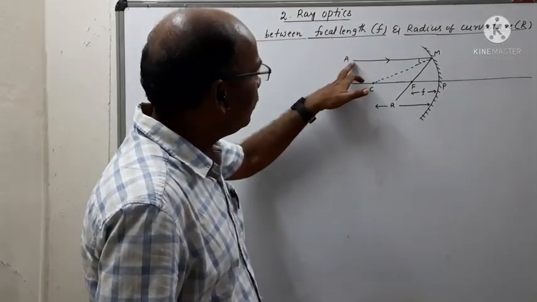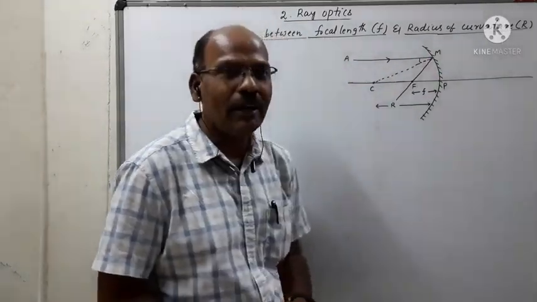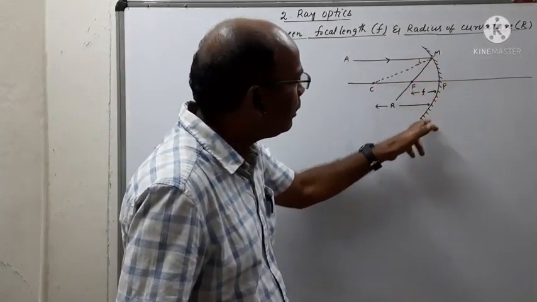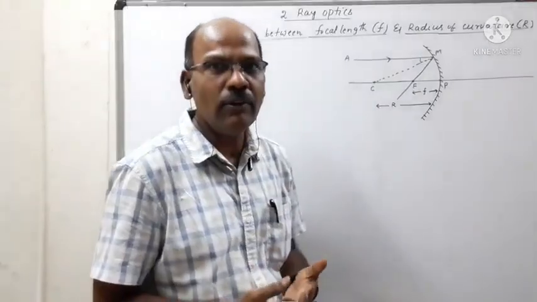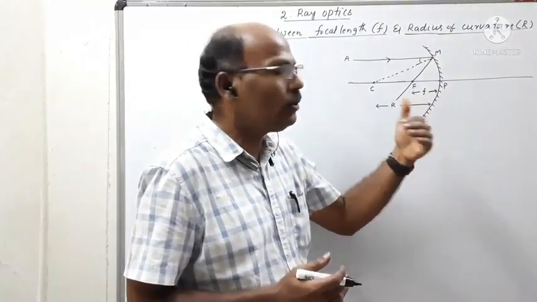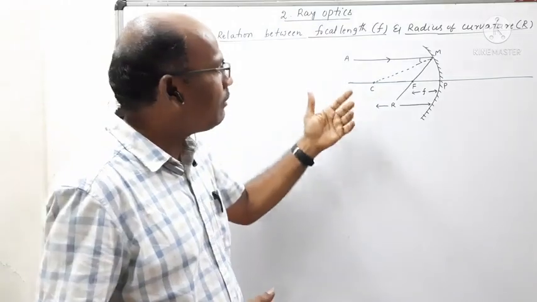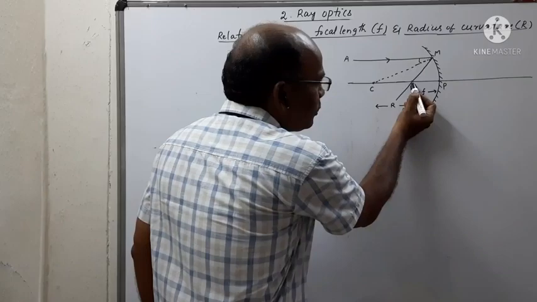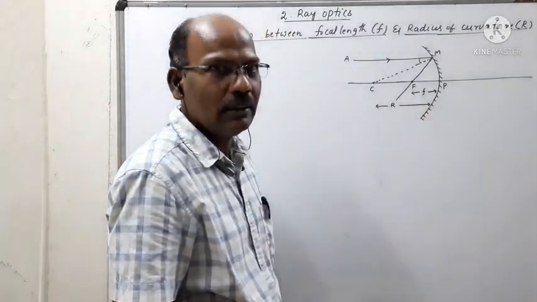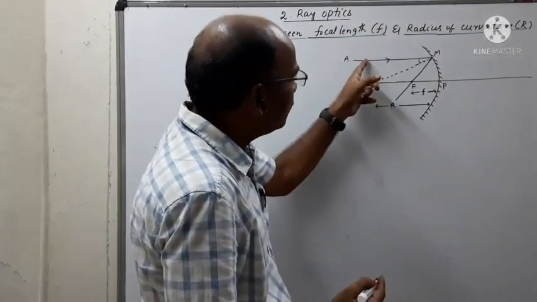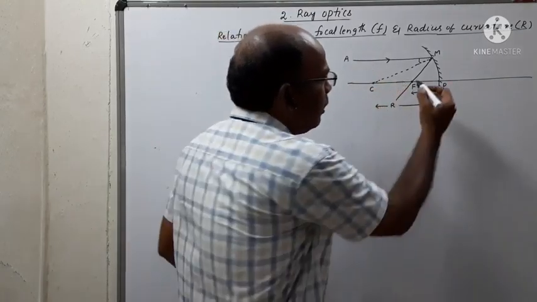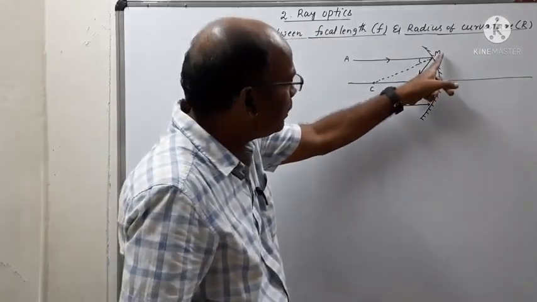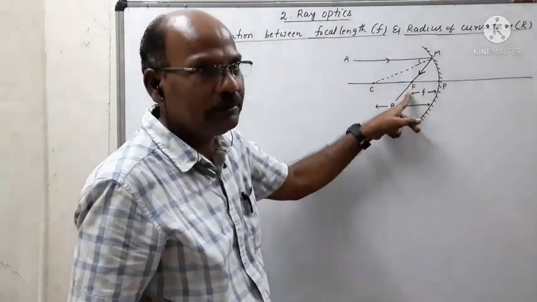Let us observe: AM is the parallel ray which strikes at point M on the reflecting surface of the concave mirror. According to rule 1, a ray which is parallel to the principal axis passes through the principal focus after reflection. So according to the first rule, this ray passes through the principal focus after reflection like this, which is represented by MF.